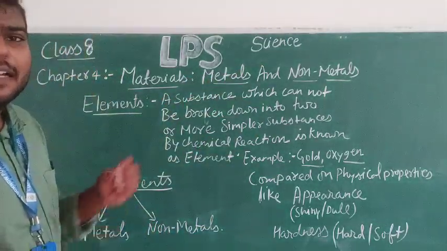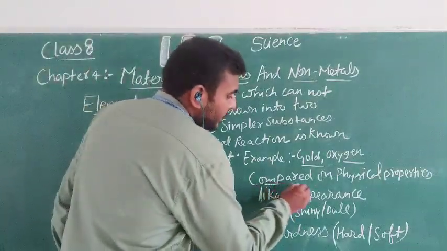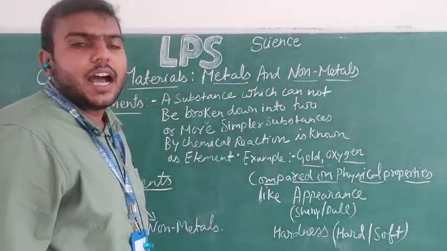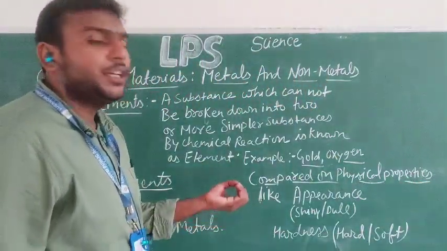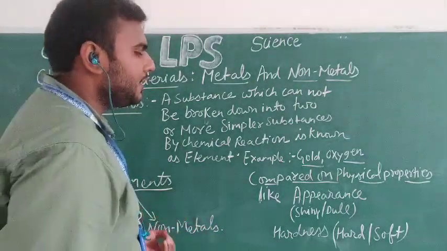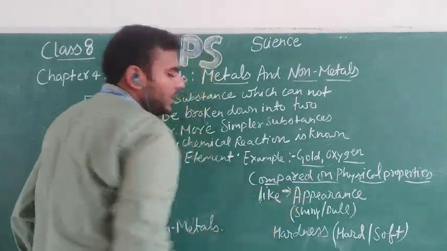So, for example, a small example, I am comparing the physical properties of substances. I am using only two categories for comparison here. The first one is appearance, how they look.